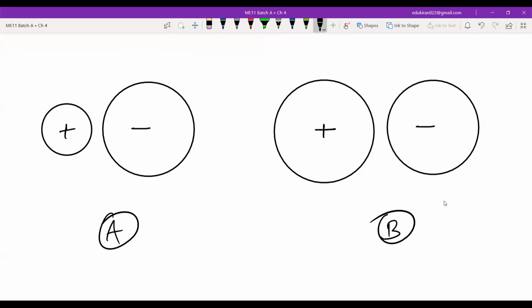I'm saying the charge is the same. The charge is same. Now tell me. Sir, it will be A. It will be A, right? Because the density is high here, right? The positive density